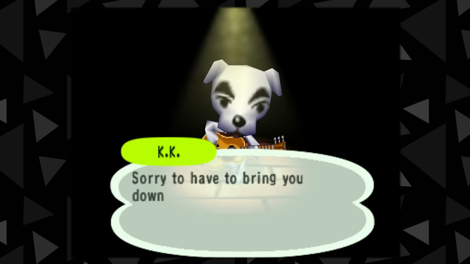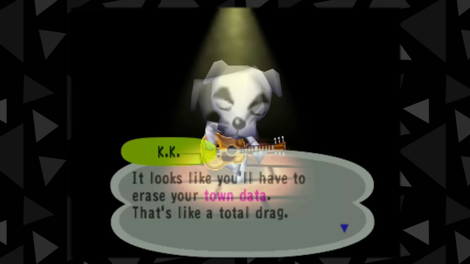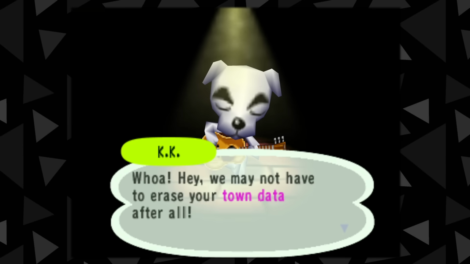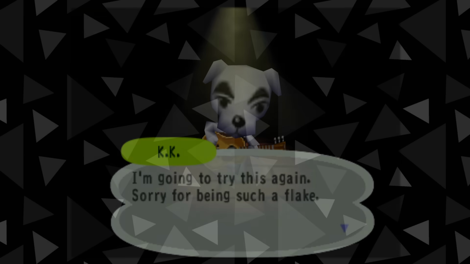And if your memory card just has corrupted data on it, KK Slider will give you the option to delete the corrupted data. However, there's actually a failsafe when it checks again, and if you somehow repair your corrupted memory card during this dialogue, KK will have a surprised reaction, tell you that your memory card is working now, and apologize for being such a flake. They really thought of everything.